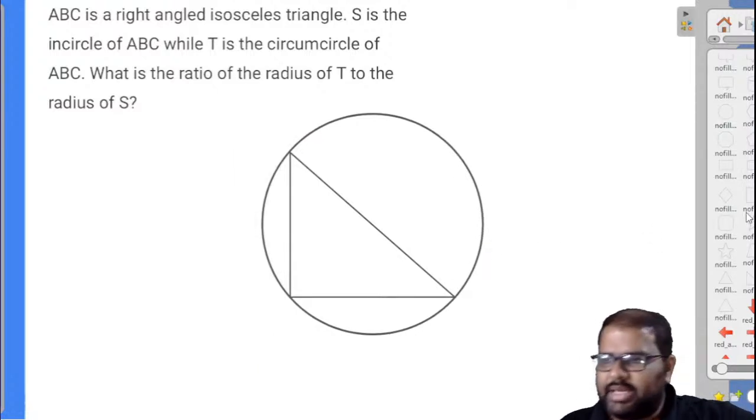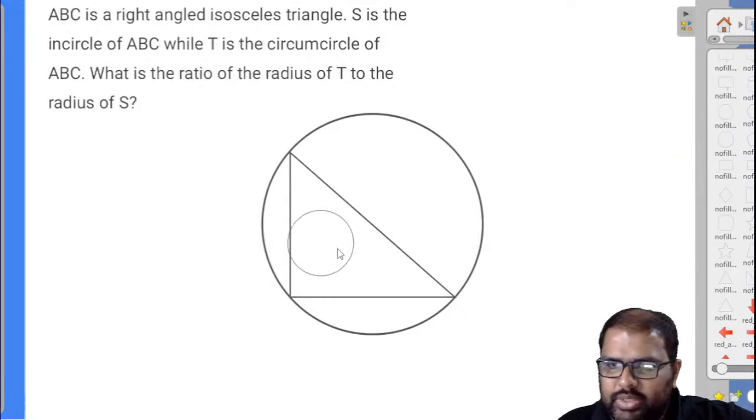Done. This is the circumcircle. I will be drawing an incircle also here.